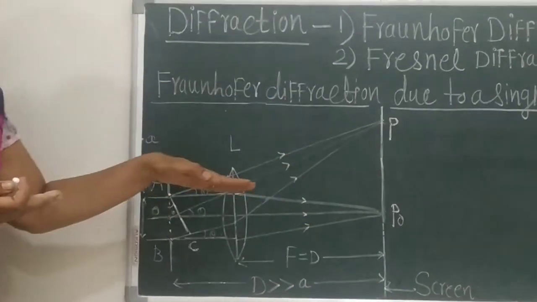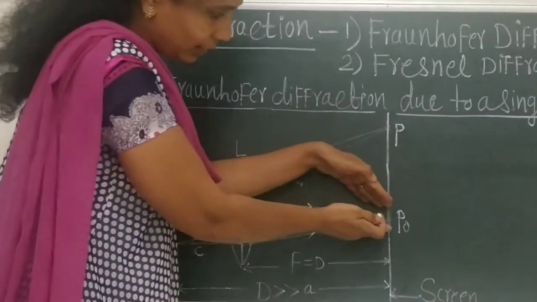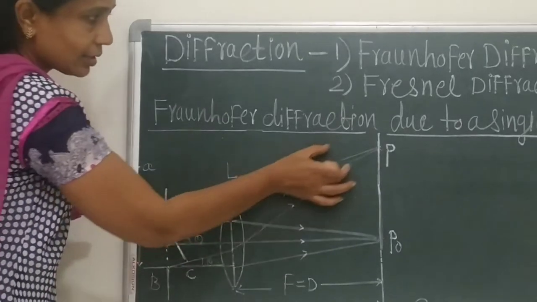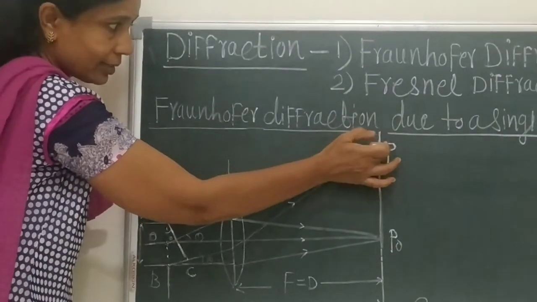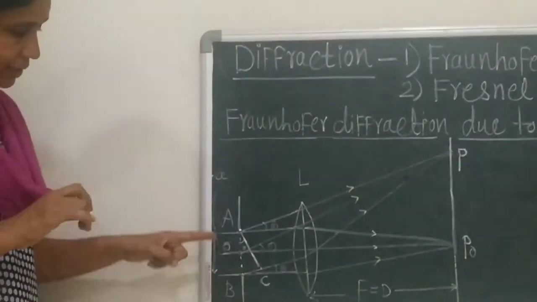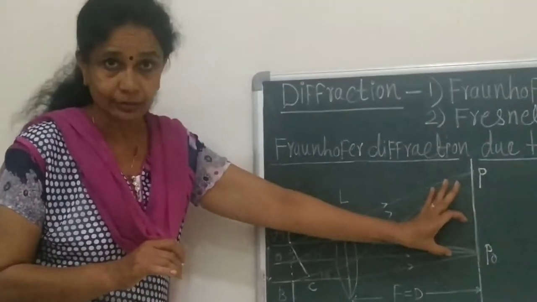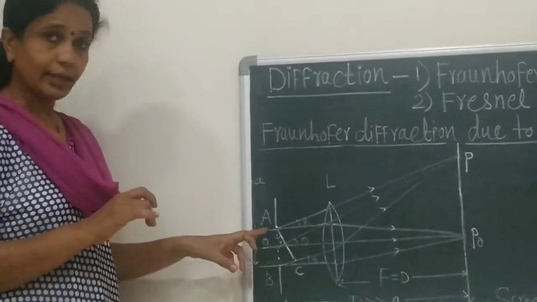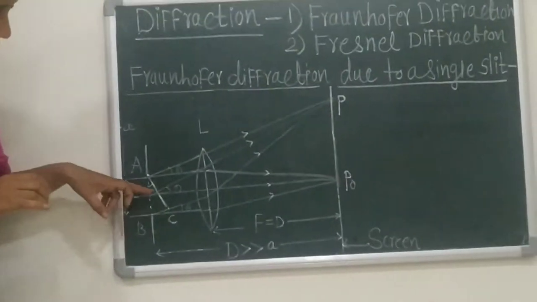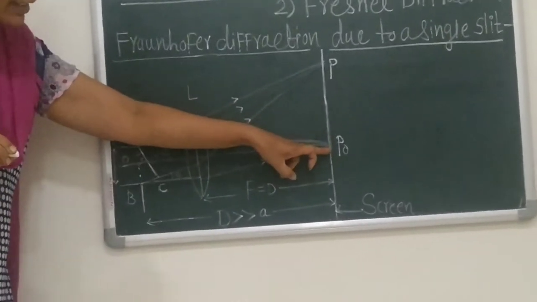Okay, the figure shows two sets of parallel rays. This is one set of parallel rays which meet at P0, and this is the other set of parallel rays which meet at P. Then what happens? See this. First we see this set of parallel rays. The secondary rays traveling in directions parallel to OP0 come to focus at P0.